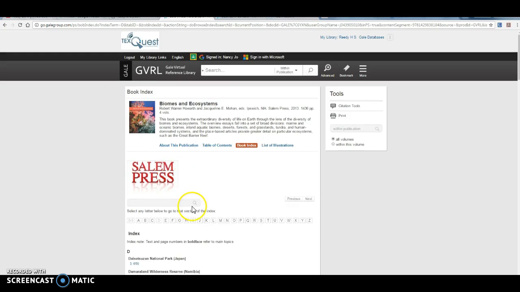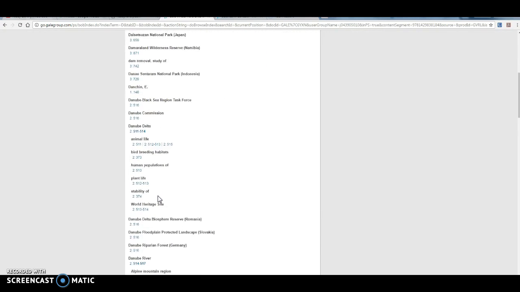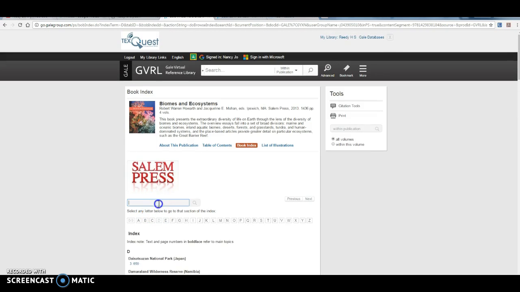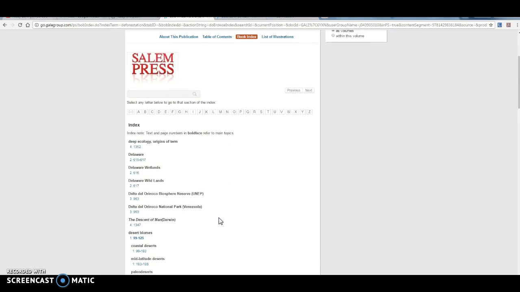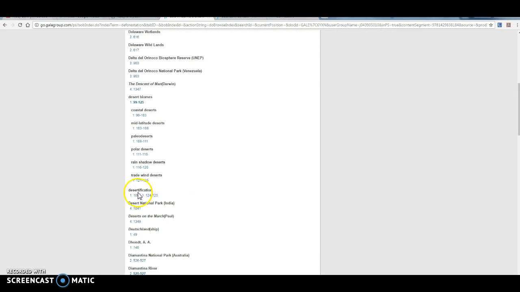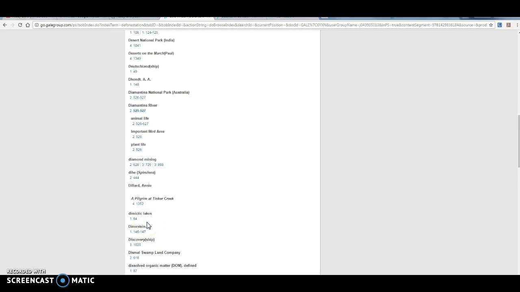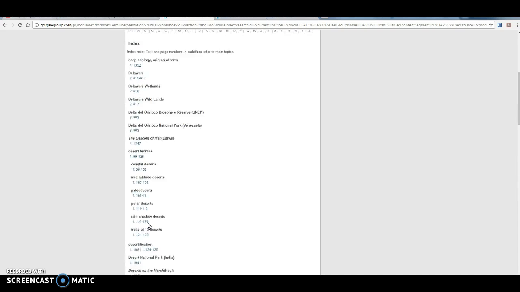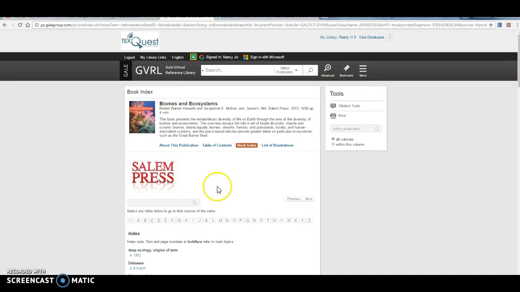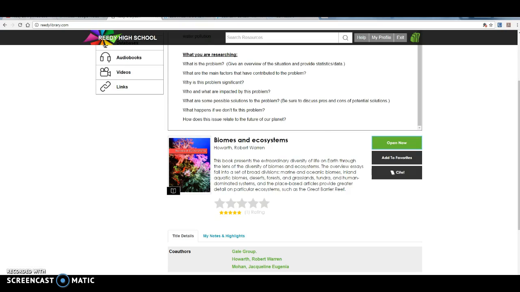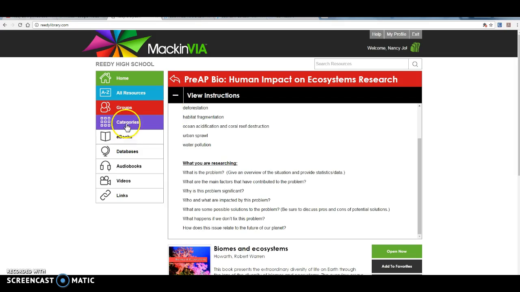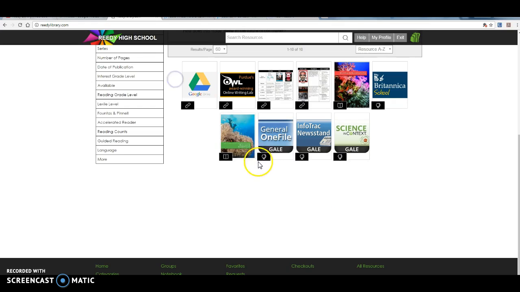So for instance, if I want to come here and I want to look for deforestation, or I can even type it up here. Again, I'm going to use my copy and paste to make sure that I spell it correctly. I can look here to see if deforestation is one of the topics. It doesn't look like it is in this book, so I wouldn't want to use this book. But some of your topics are going to be in the books, and you can certainly use the books in your research. So this book right here and this book right here are both ebooks that you can use, okay?